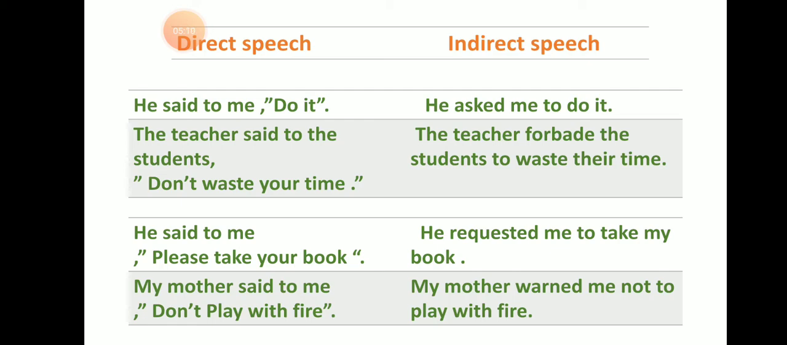So the first sentence is an ordinary sentence, so we are using asked here. The second is a type of order, or she is restricting the children not to waste, or advising the children not to waste their time, so we are using forbade. The third is a request, so we are using requested. And the fourth one is a warning, so we are using warned. So this is what is related to reported speech in imperative sentences.